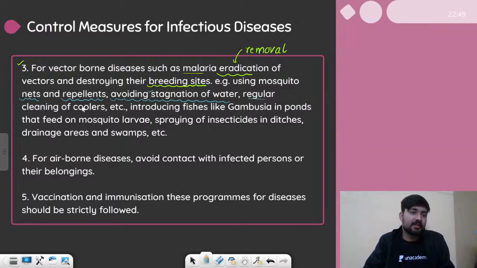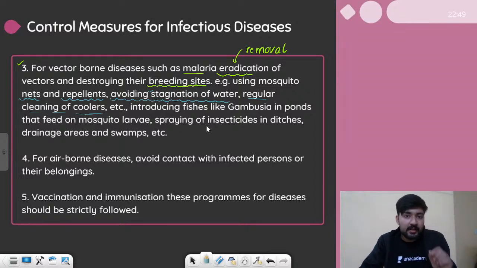Regular cleaning of coolers. This is something always talked about because coolers work by storing water in them, and if we do not clean the coolers regularly, these coolers will contain all these eggs and larvae of these mosquito which will grow and spread malaria, right?